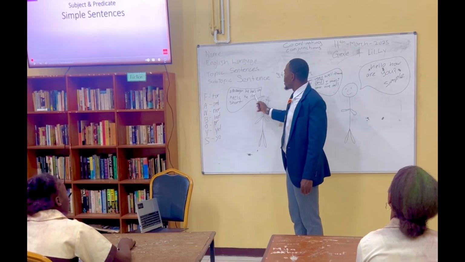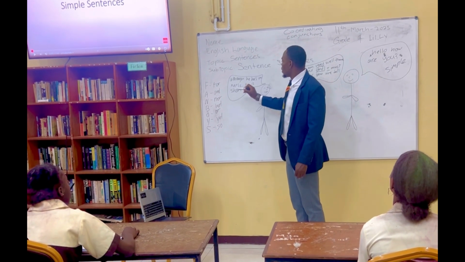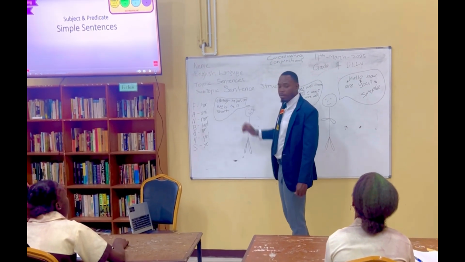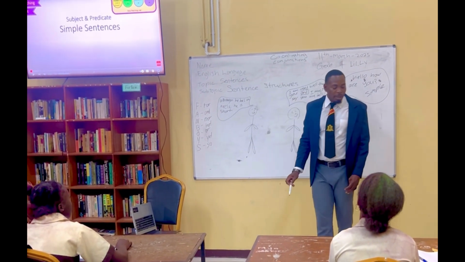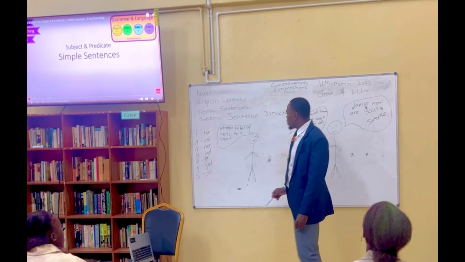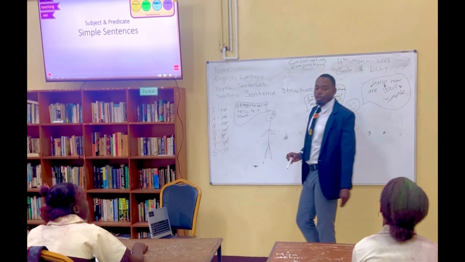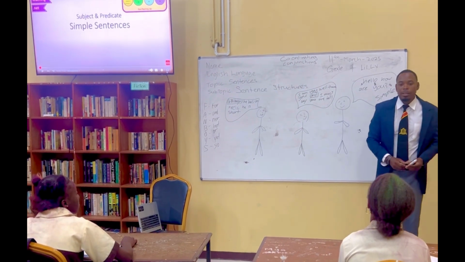Correct? Now let's identify this sentence structure here. Although he has on heels, he is short. So what type of sentence would this be? Complex. Why is it a complex sentence? Because although is a subordinating conjunction. Correct, very good. So it shows that we can clearly identify our sentence structures.